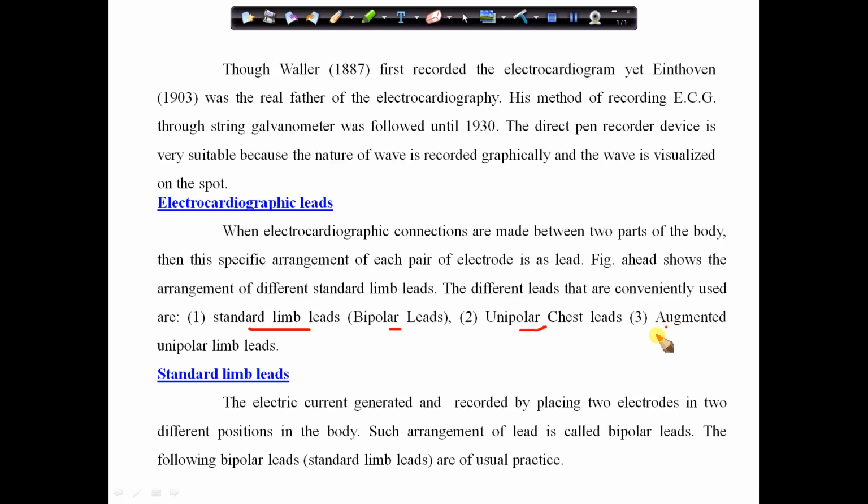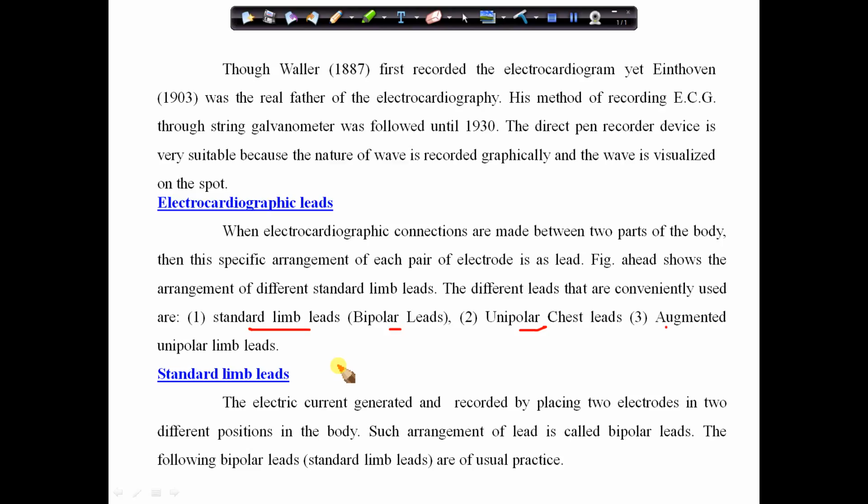This is augmented and chest lead and limb lead. So we'll discuss it later on. Standard limb lead, what are these? Bipolar leads are otherwise known as standard limb leads. Two limbs are connected to obtain these leads, and both the electrodes are active recording electrodes. Active recording electrode means one electrode is positive and the other one is negative.